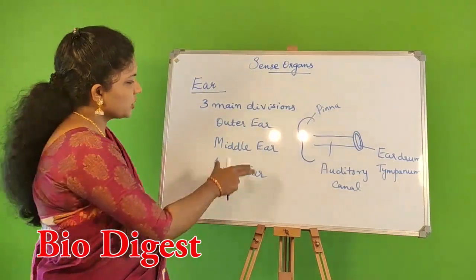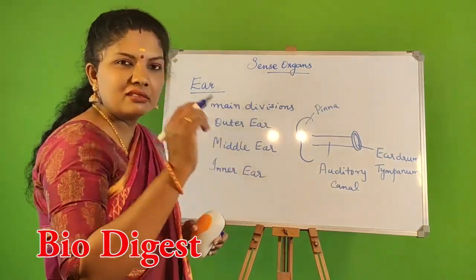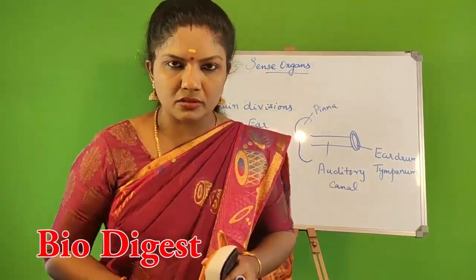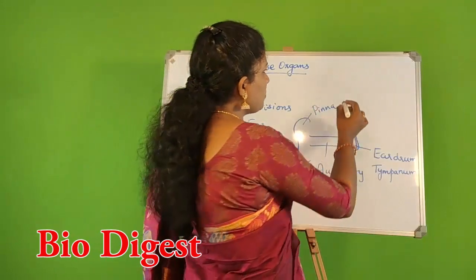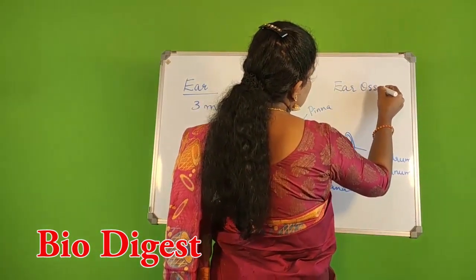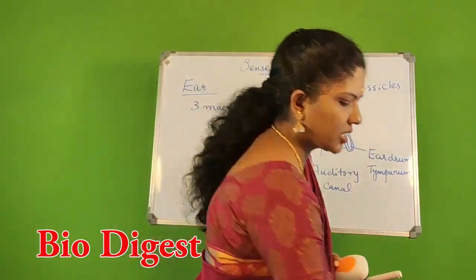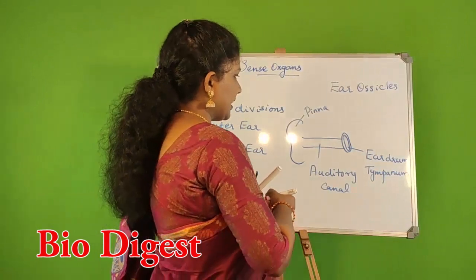Now coming to the middle ear. The middle ear actually consists of three tiny bones. The three tiny bones are together called as ear ossicles. Okay, I will be drawing the structure now for you to better understand that.